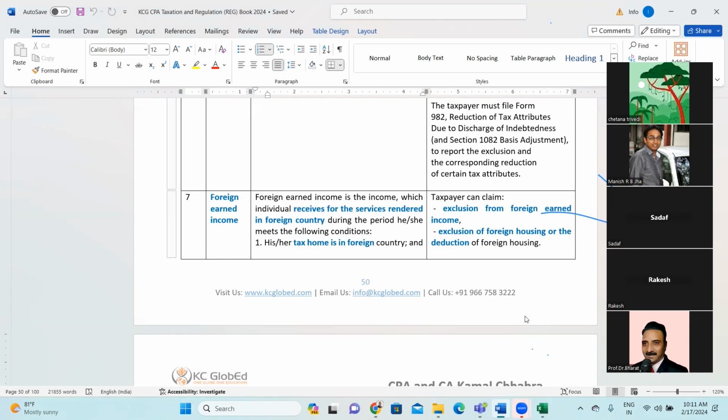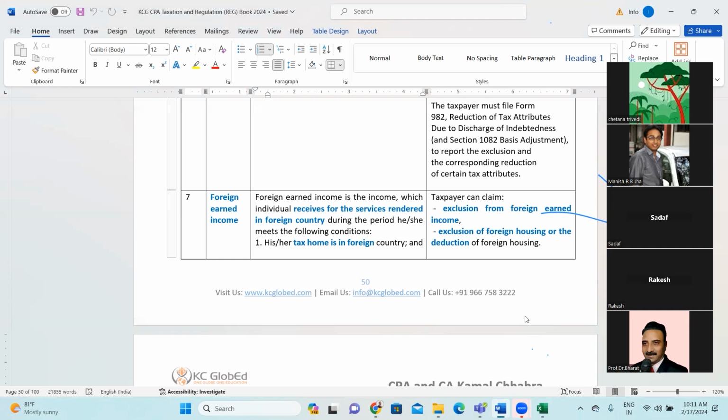Then he or she has to add his income as foreign earned income into the total income. But if he or she has paid any taxes in a foreign country, for that he will take the foreign tax credit. And for that, we need to look at the list of countries where we have a treaty with the US.